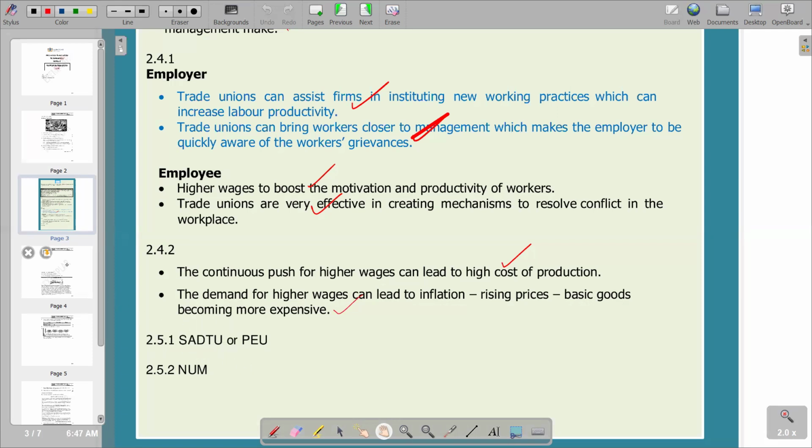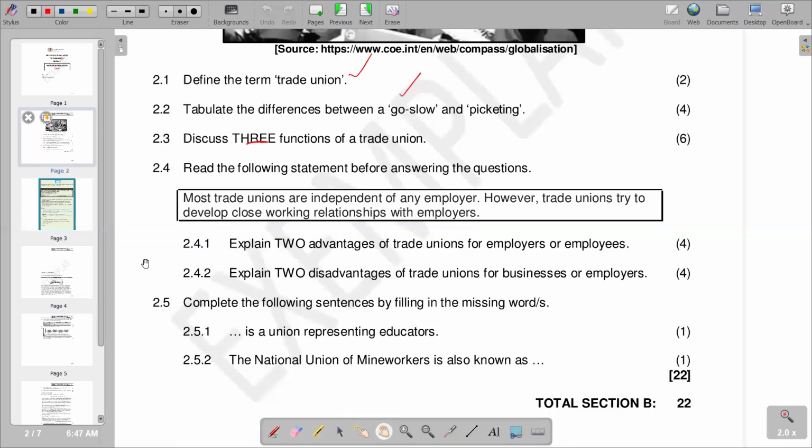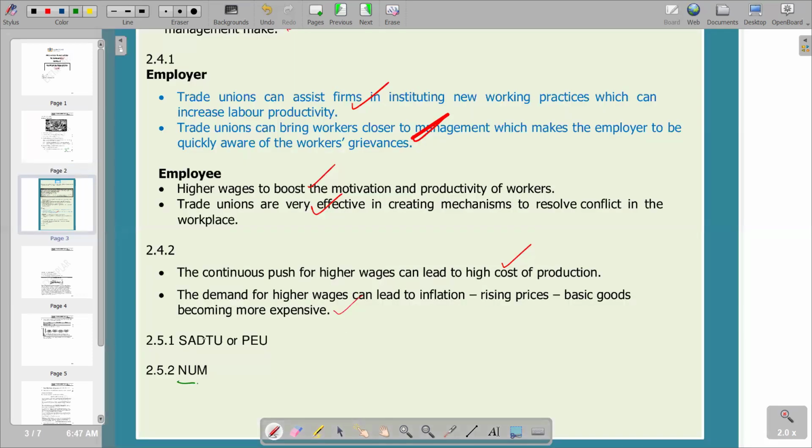So we go to the last part of the question and see what we have. The last part of the question says the National Union of Mine Workers is known as, and we see that this is the NUM, abbreviated as NUM. NUM is the abbreviation of the National Union of Mine Workers. So this becomes the last part of our question.